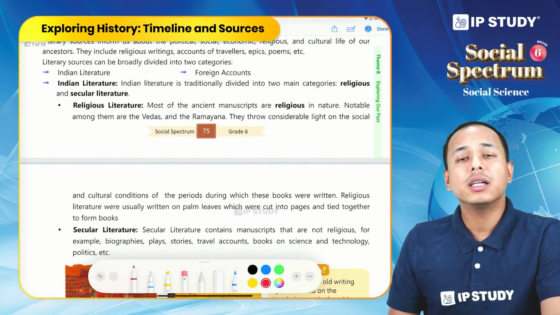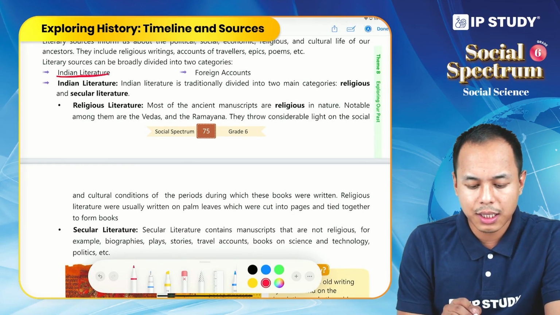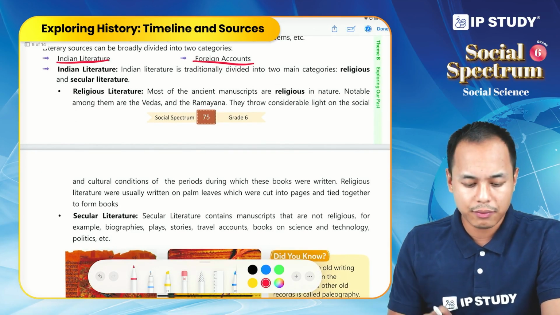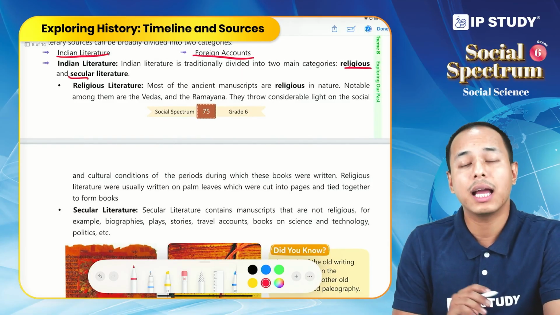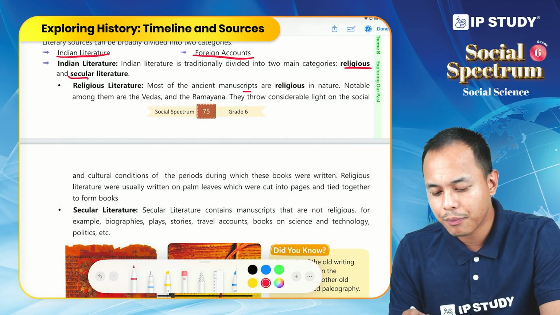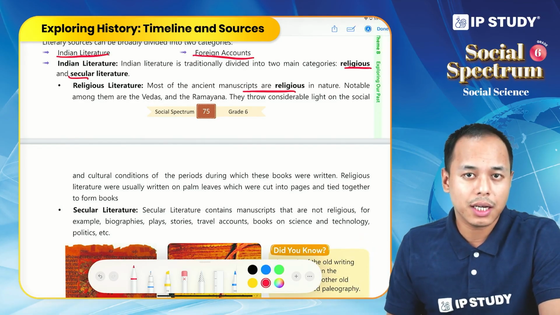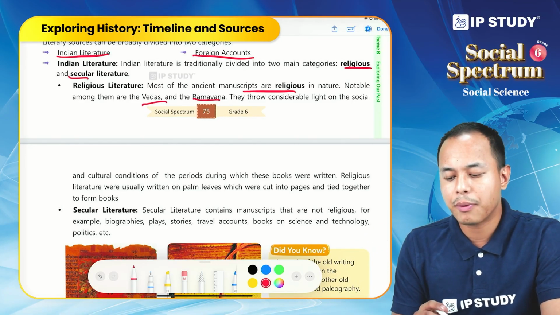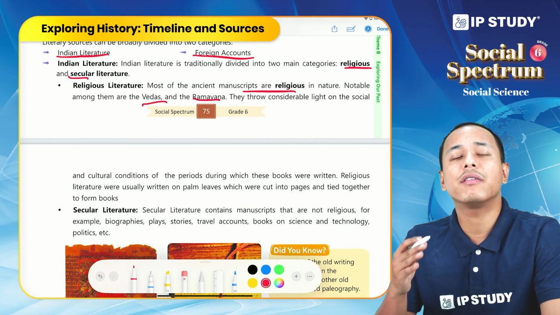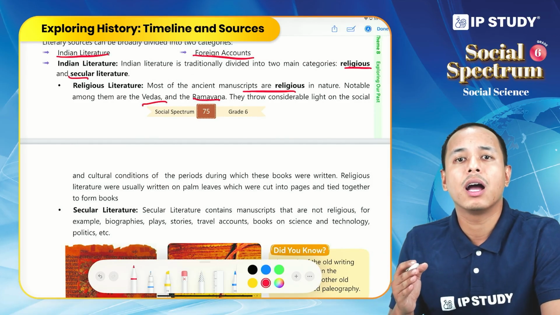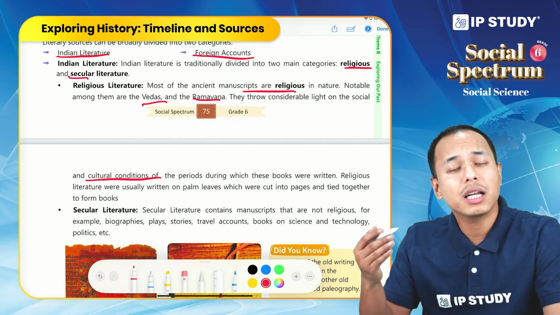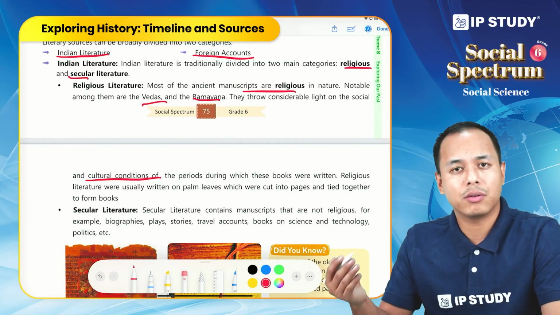Now, literary source can be categorized into Indian literature and foreign accounts. And Indian literature, as we already discussed, is religious and secular literature. Under religious literature, we find manuscripts that are religious in nature, Vedas, Ramayana, and all this religious literature throws light on or gives information about the belief, culture, and the cultural and social condition during a particular period in history.